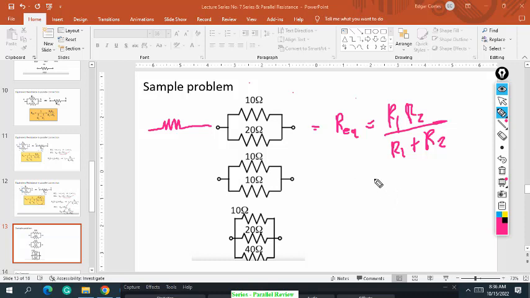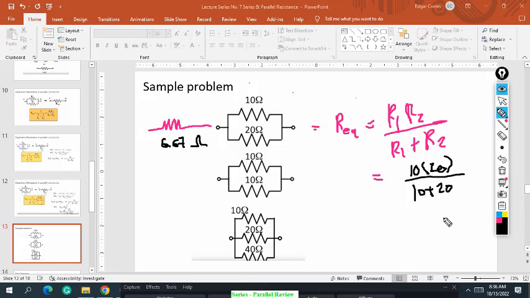So as simple as this, in solving, it's 10 times 20 divided by 10 plus 20, di ba? Okay, rounding up, so this is 6.67 ohms. Okay, ohms, di ba? Okay, so how about number 2?